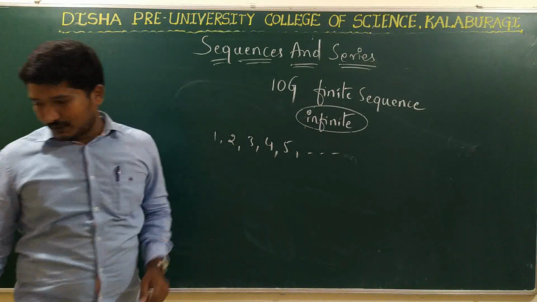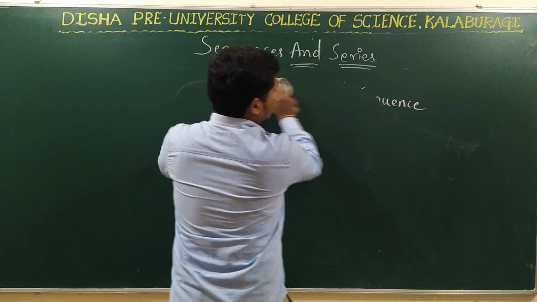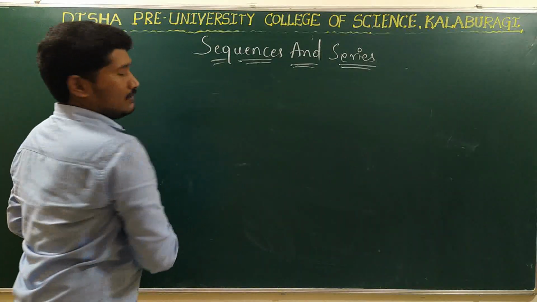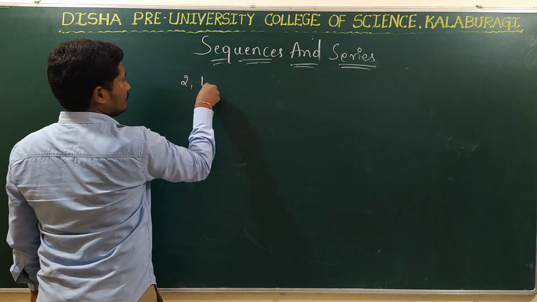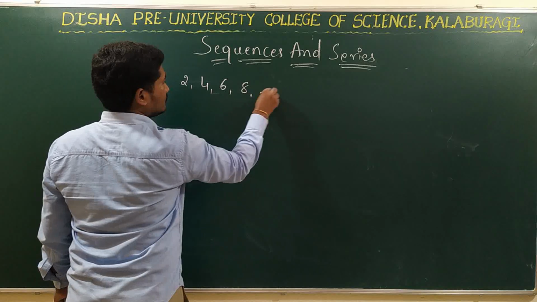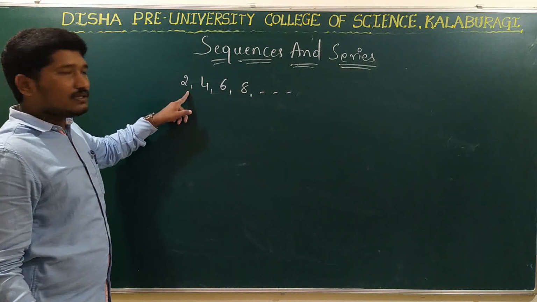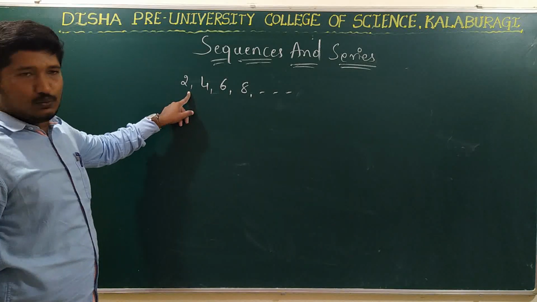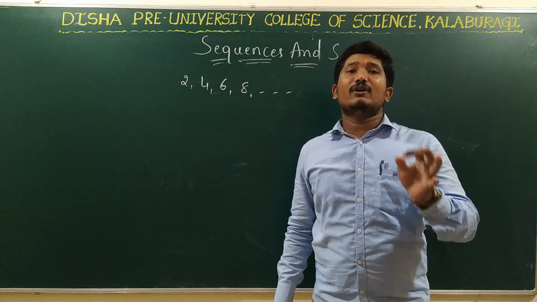So now the next point. See, let me take one more sequence. 2, 4, 6, 8, and so on. By seeing this, you can easily tell what these numbers are. These numbers are even numbers.